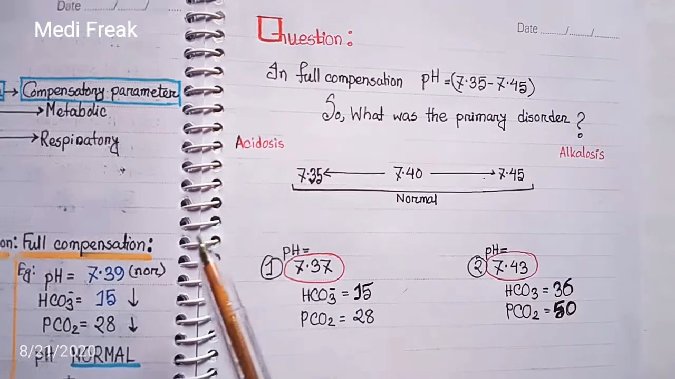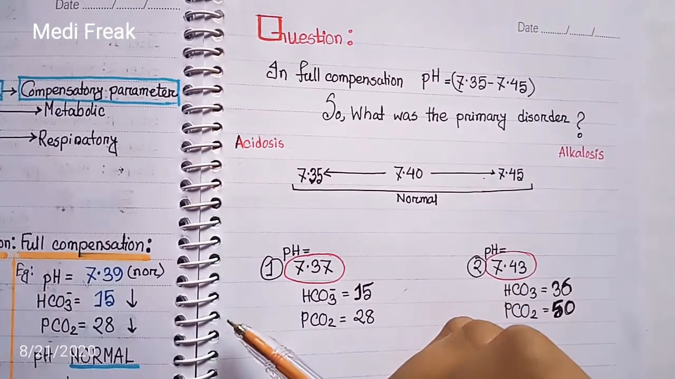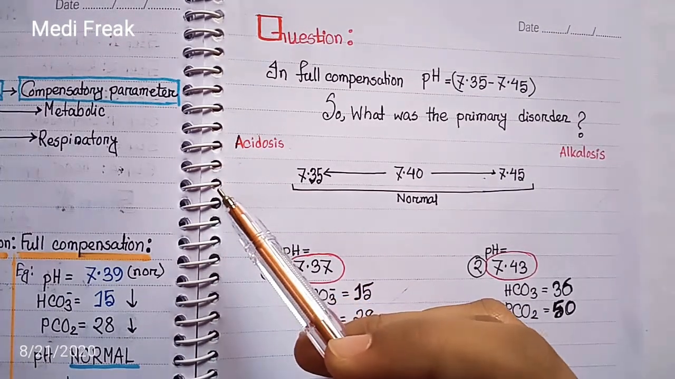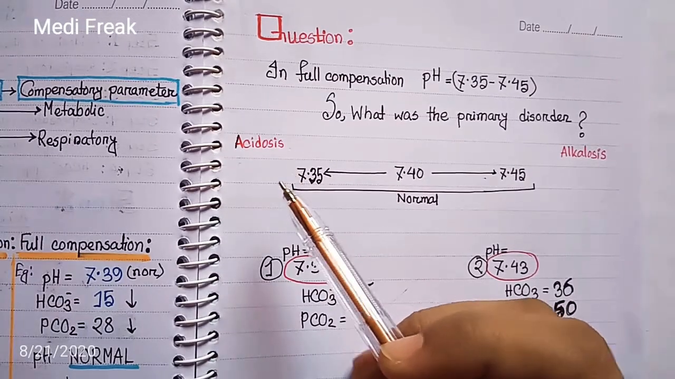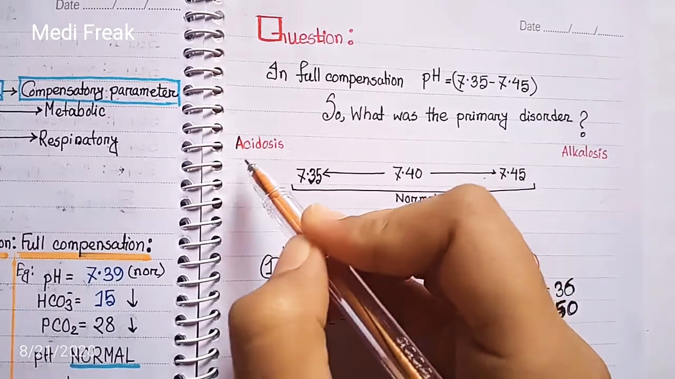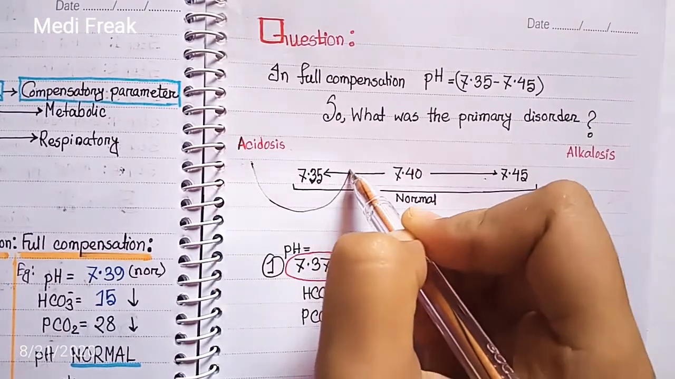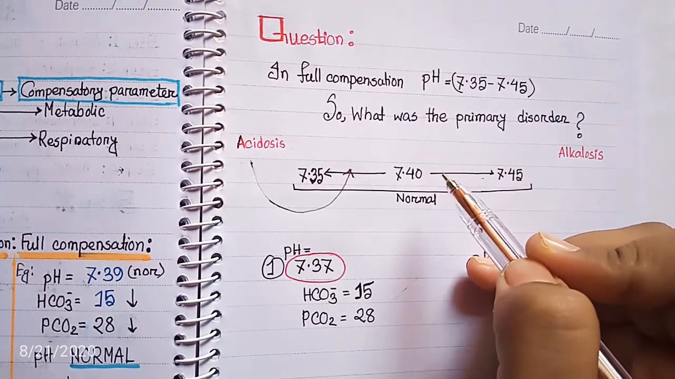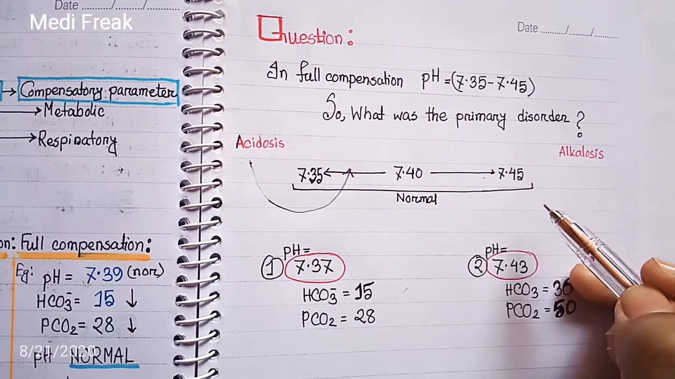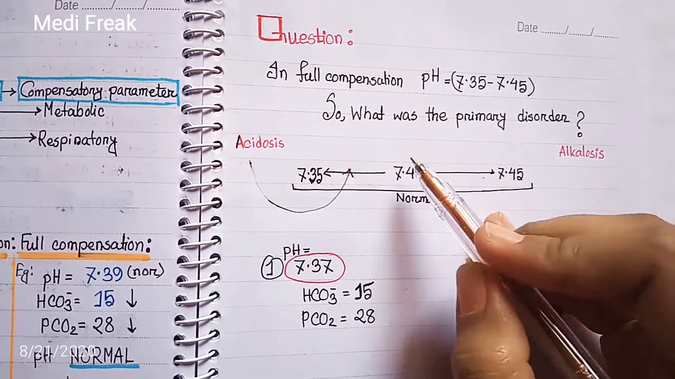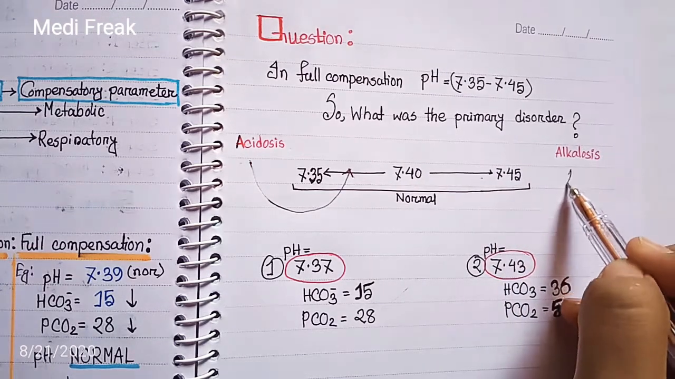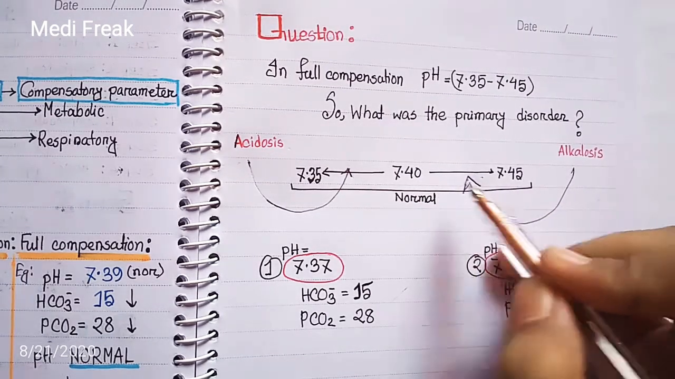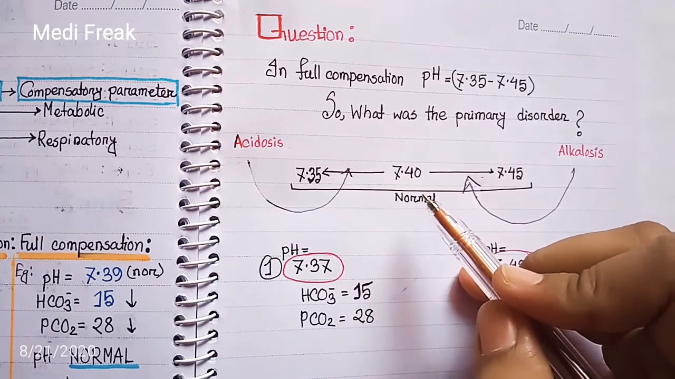It means after full compensation of any problem of acidosis, the pH range will be 7.35 to 7.40, but it will not cross 7.40. It will come from this to this point, but it will not cross 7.40. And after full compensation of any alkalosis problem, the pH range will be 7.40 to 7.45, but it will not cross this limit. It will not be less than 7.40.